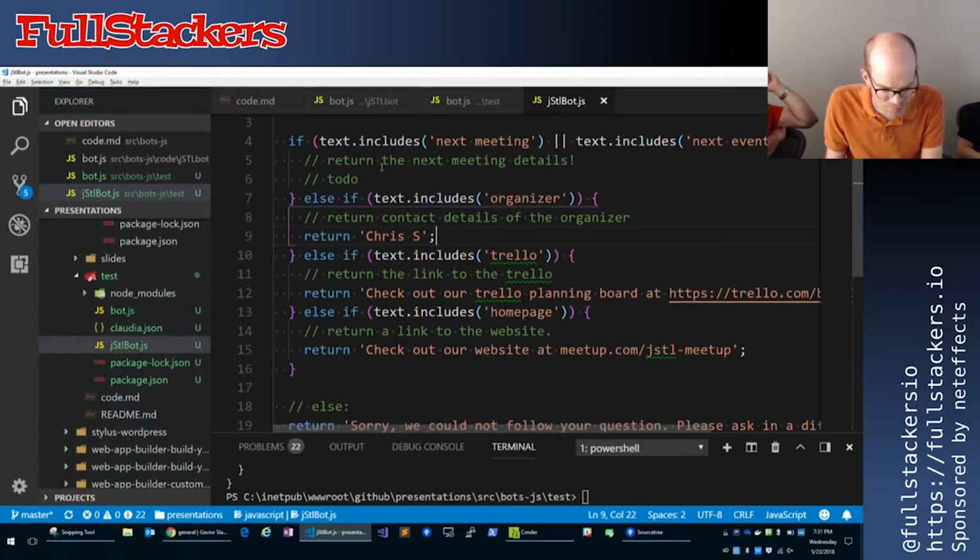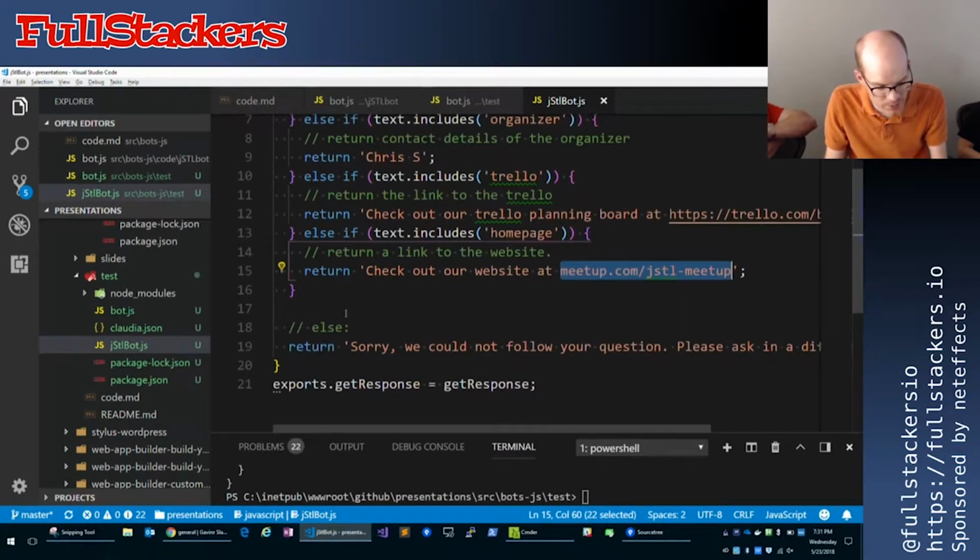So I'm just saying, hey, if the text includes next meeting, let's build something out. If the text includes organizer, well, I have Chris because that's who I was working with, but I know we have 4 different organizers, so I guess we need to fix that. If it asks about Trello, speaking of the Trello board, it's going to respond with our Trello URL, and if we're asking about a homepage, it's going to give back our meetup.com URL. So super simple. Save that out.